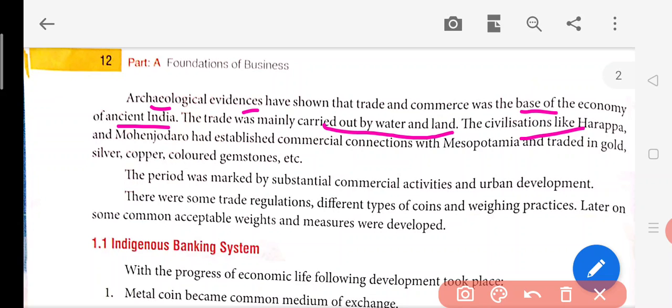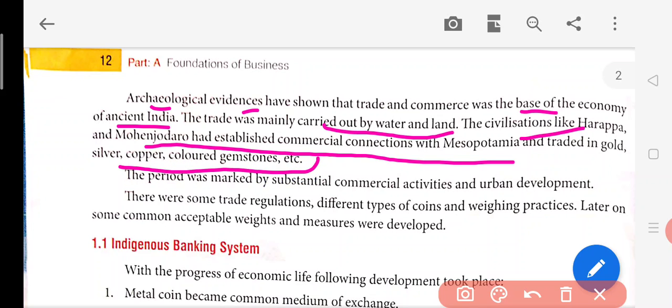The civilizations like Harappa and Mohenjo-daro also established commercial connections with Mesopotamia and traded in gold, silver, copper, and colored gemstones. So the Mohenjo-daro and Harappa culture had connections with Mesopotamia, and they used to trade in items like gold, silver, copper, which are of high value. So this is how India accumulated a lot of wealth in the past. Most of the trade was happening either by landways or by waterways.